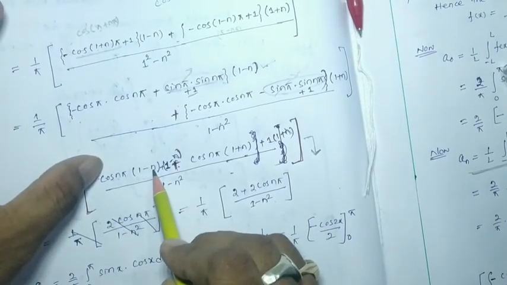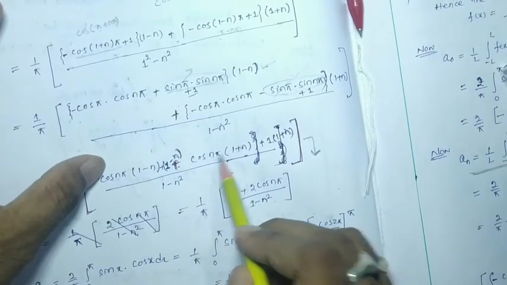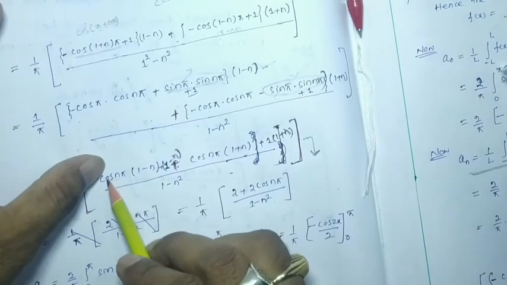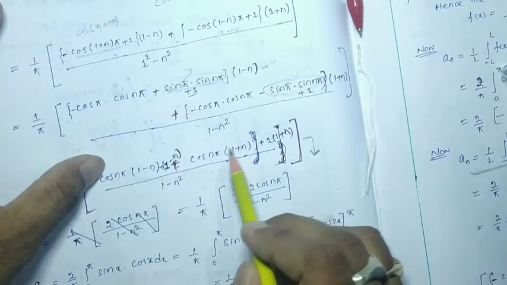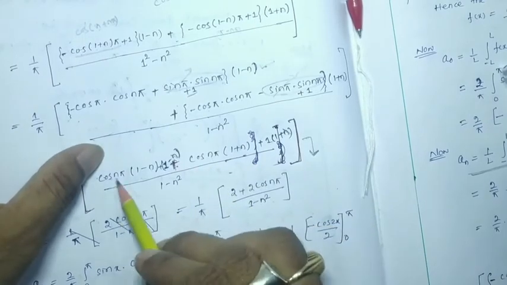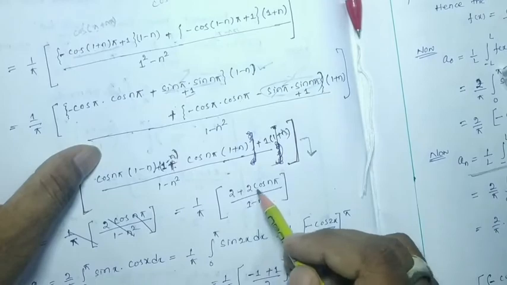Cos n pi multiplied with n minus cos n pi. Okay, here cos n pi plus n cos n pi. So n cos n pi minus n cos n pi will get cancelled out with each other. So 2 cos n pi, here 1 and 1 will be 2. So (2 plus 2 cos n pi) divided by 1 minus n square.